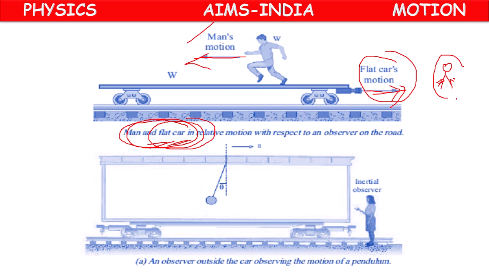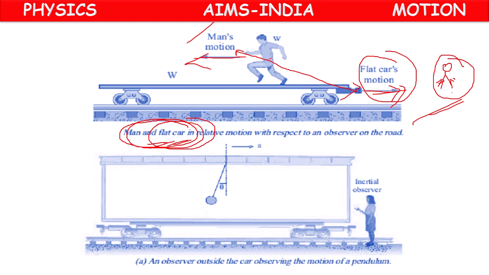The observer who is outside will observe the relative motion of these two, because these two are moving in opposite directions.